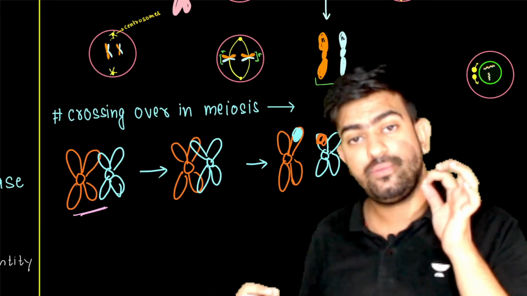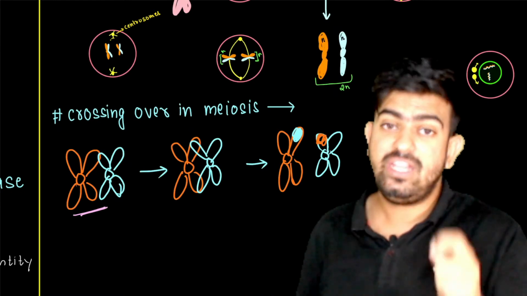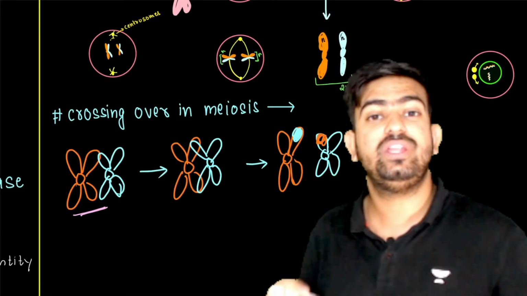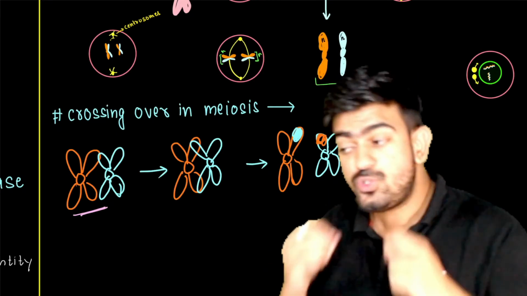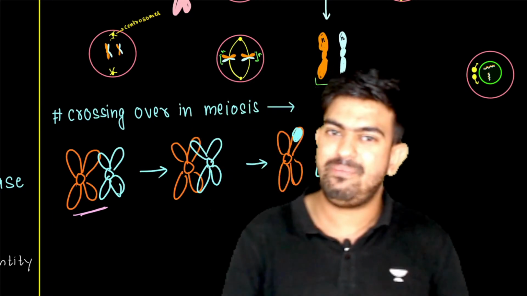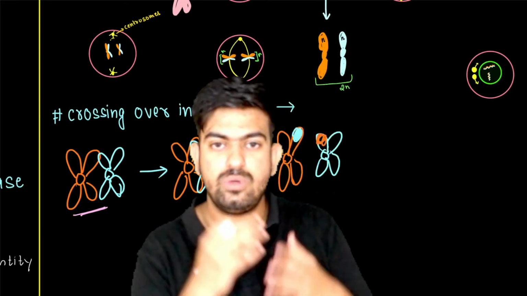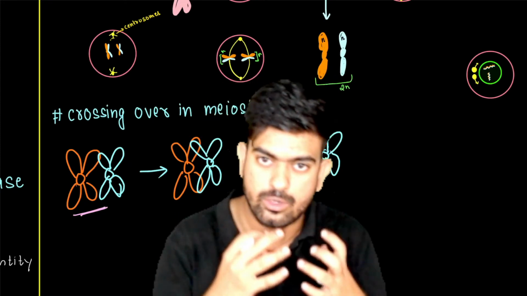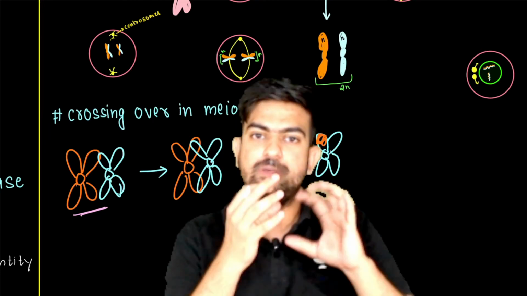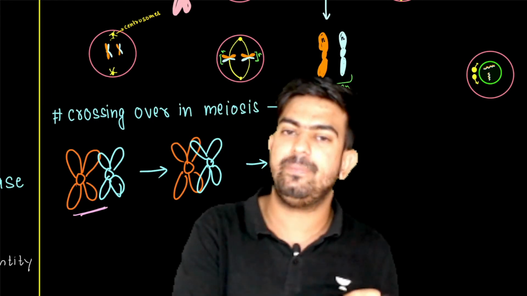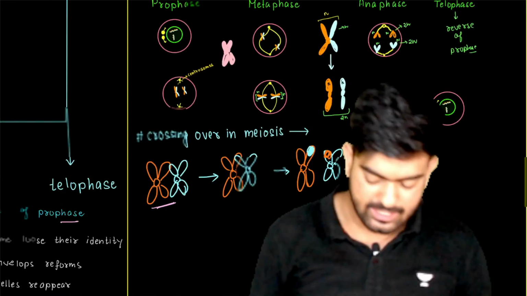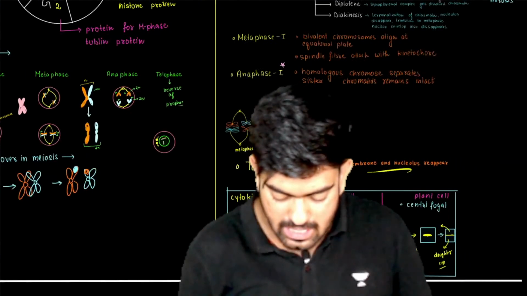Crossing over is the phenomenon from which variation happens. So in sexual reproduction, this plays an important role in creating variation. This is also a reason why sexual organisms prefer meiosis in making gametes. One reason is that it helps to conserve the chromosome number, and the second reason is that in meiosis variations can take place because there is a mix and match of the genetic material from the father's chromosomes and from the mother's chromosomes. Now let us move on and talk about diplotene.